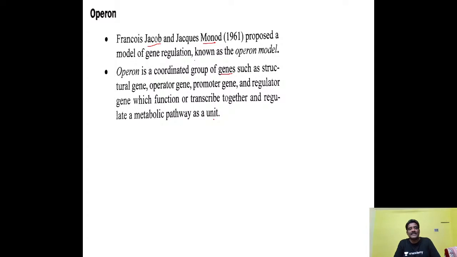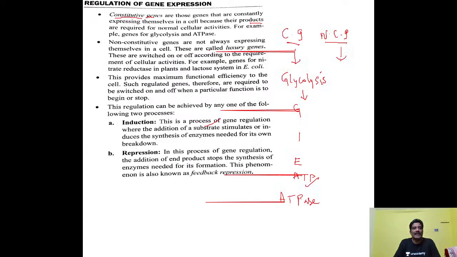Metabolic pathway means what is it? When E. coli is surrounded by lactose here, in the form of glucose, energy is obtained by it. When E. coli is not surrounded by this lactose, gene expression will not be there. Okay, it will be switched off. Switched on mechanism here. Operon, this is the definition for operon. And who proposed this operon concept in E. coli? Jacob and Monod.